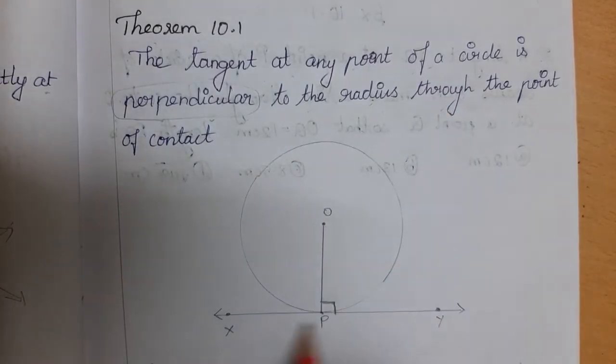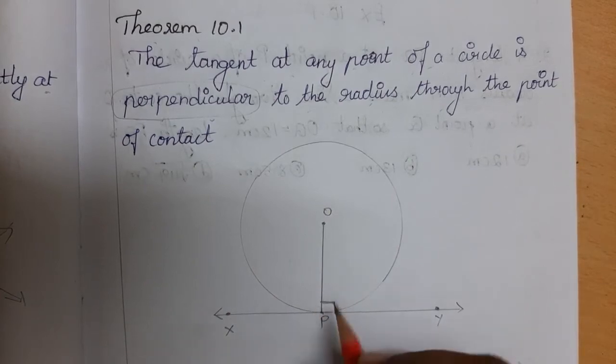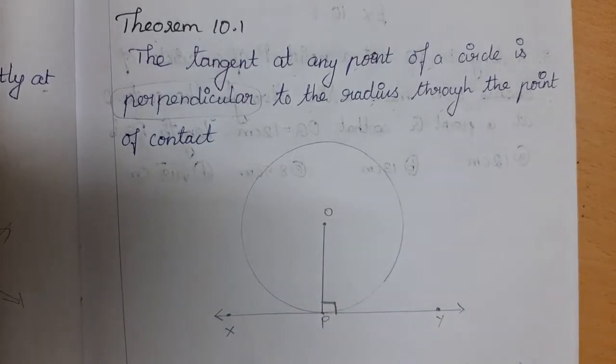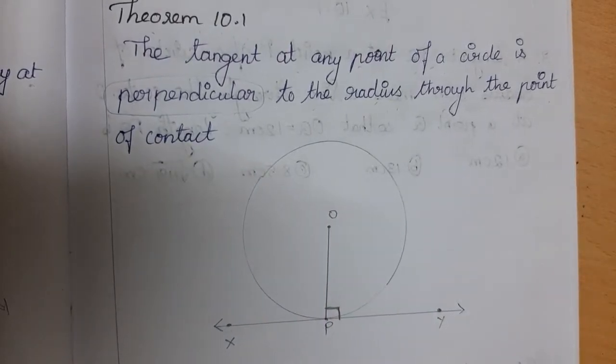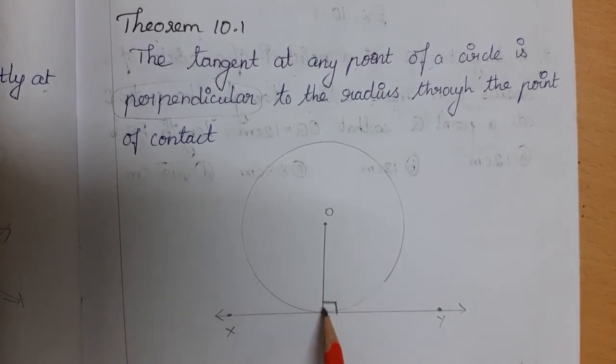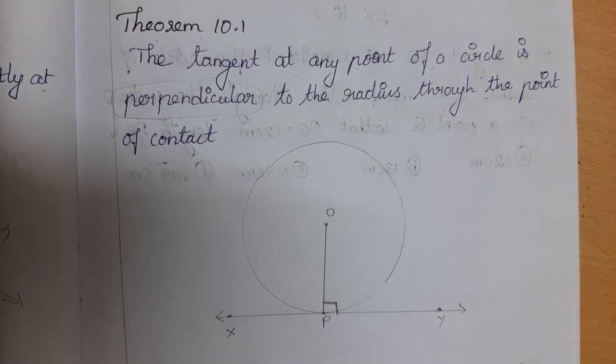So this is the radius and this is the tangent, and it will make 90 degrees to the radius through the point of contact, right? Through the point of contact. So that's what the theorem says. So the tangent and the line joining the radius will always be perpendicular, that is 90 degrees.